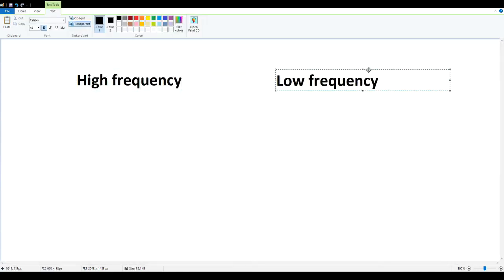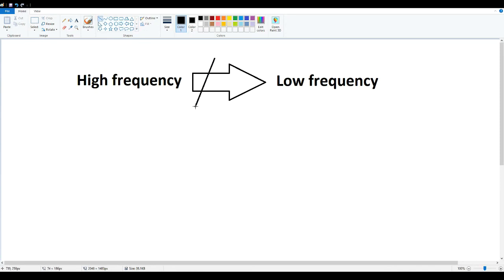In conclusion, just because something happens frequently doesn't necessarily mean it will happen less frequently in the future, and vice versa.